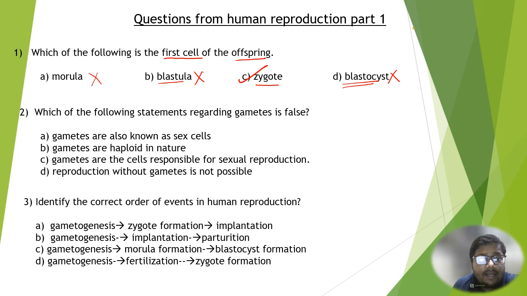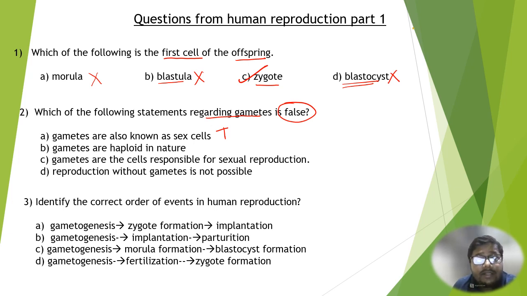Moving on, we will come to the second question. Which of the following statements regarding gametes is false? We have to find out the false statement. So we will write true and false in front of each statement, and then we'll be able to easily find out which statement is false. Gametes are also known as sex cells. This is a true statement.